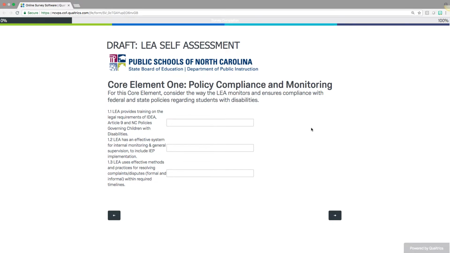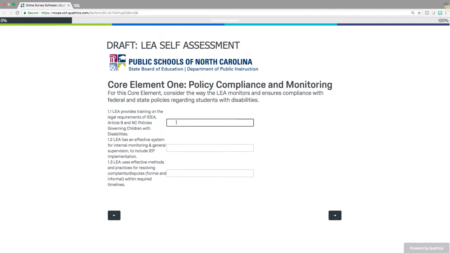If you recall from the LEA self-assessment, the first two core elements surround policy compliance and monitoring and fiscal management. We have several different ways by which we can collect data on these areas, and these two on the tool itself are simply narrative responses that are required.